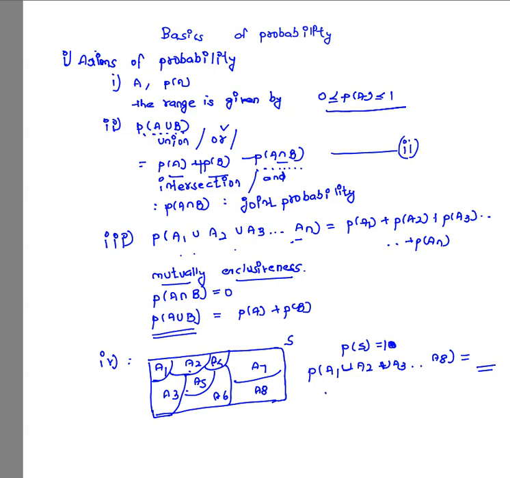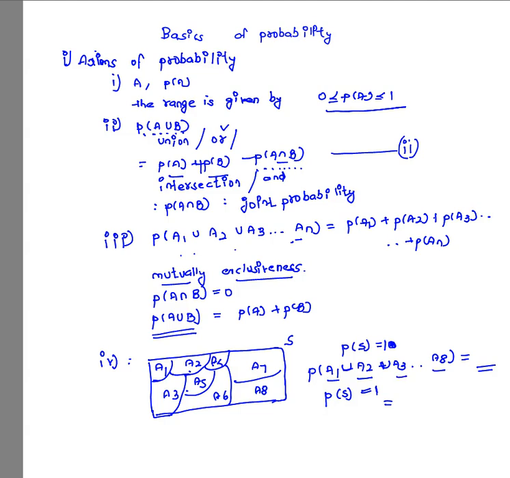So this is simply P of S, and we know that the probability of the sample space is simply 1, because all the events are contained in the sample space and there is no other event outside the sample space that will be occurring. So the probability of all the events together is simply given by the probability of the sample space itself, and that is simply 1.